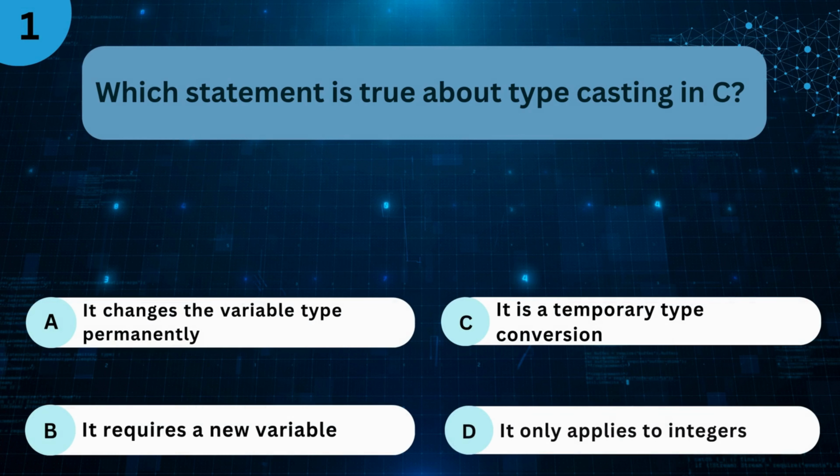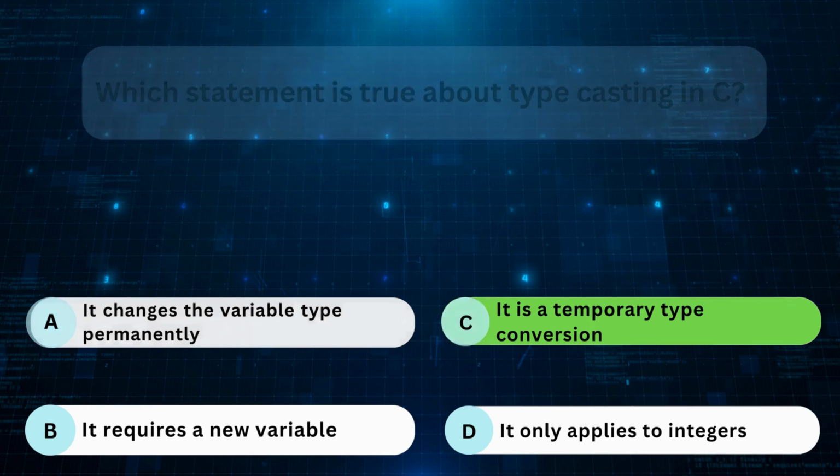Which statement is true about typecasting in C? A. It changes the variable type permanently. B. It requires a new variable. C. It is a temporary type conversion. D. It only applies to integer edges. The right answer is C. It is a temporary type conversion.